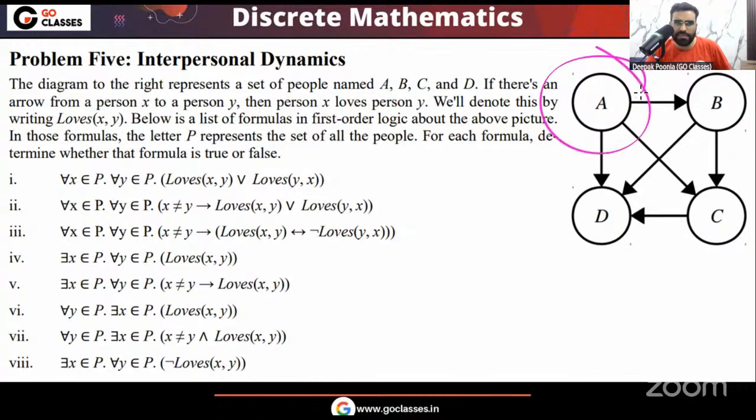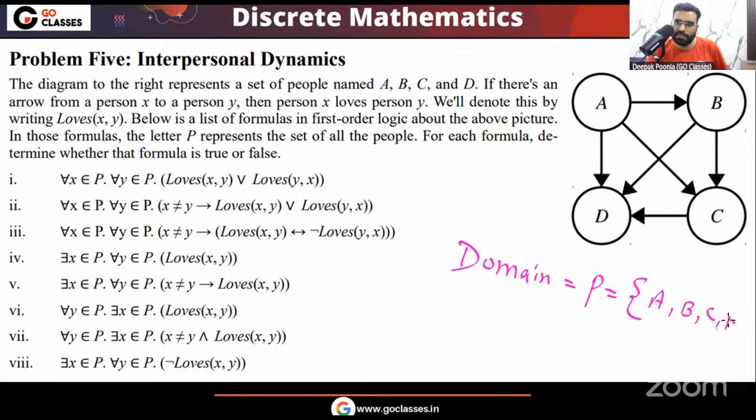Can I say A loves everyone? What do you think? Tell me this statement. Can I say A loves everyone? What is the domain here? Notice the domain has four elements. These are the four people A, B, C, D. So the domain P is A, B, C, D.